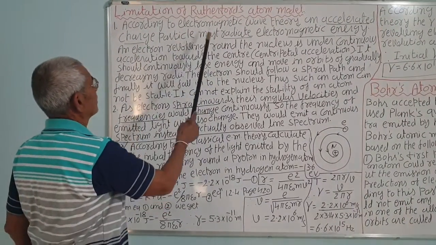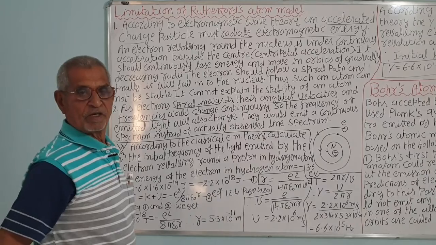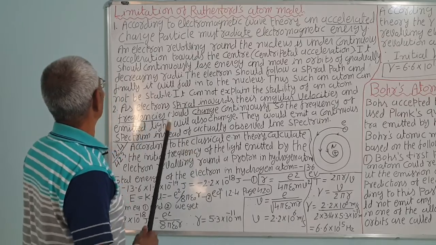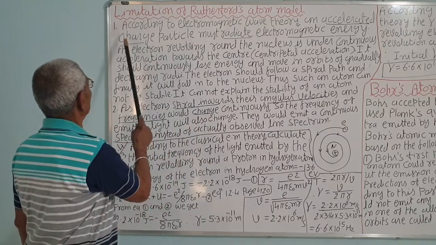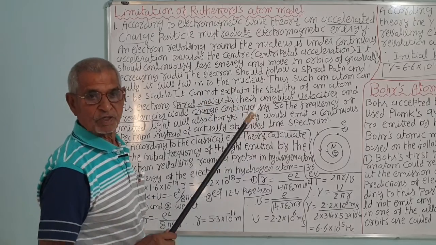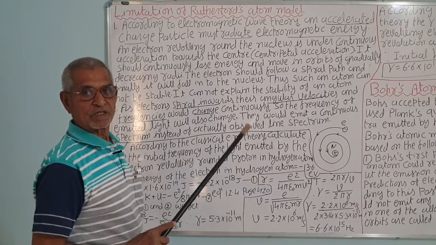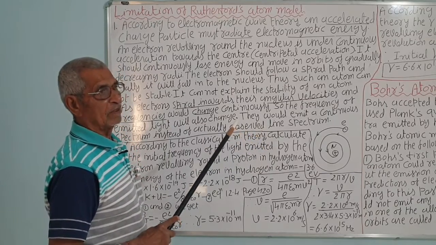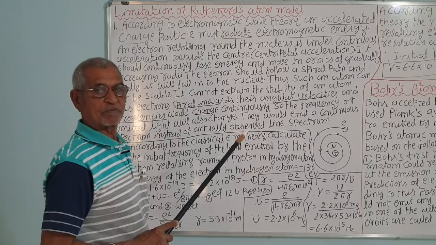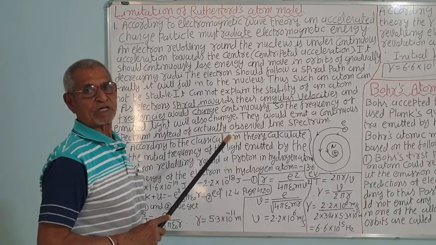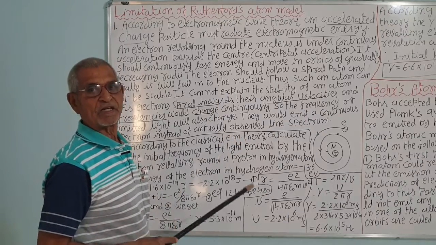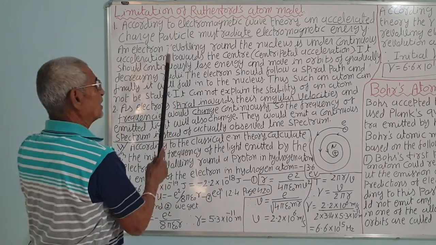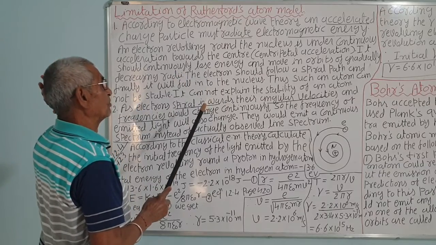The limitation of Rutherford's atom model. The Rutherford atom model has some limitations. What are the drawbacks of the Rutherford atom model? Rutherford said that the nucleus is at the center and most of the mass is concentrated in the center of the atom, called the nucleus. The nucleus occupies a very small space, and the positively charged nucleus and the negatively charged electrons revolve around the nucleus as planets go around the sun, correct? So he gave the planetary model of the atom, but it has some limitations.